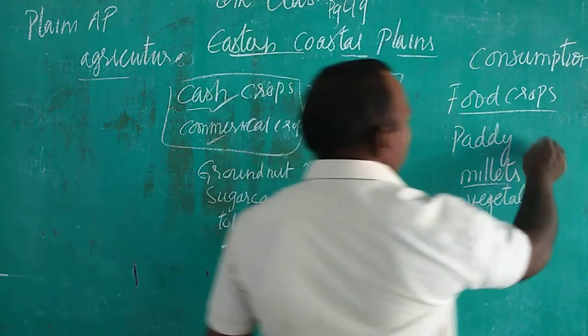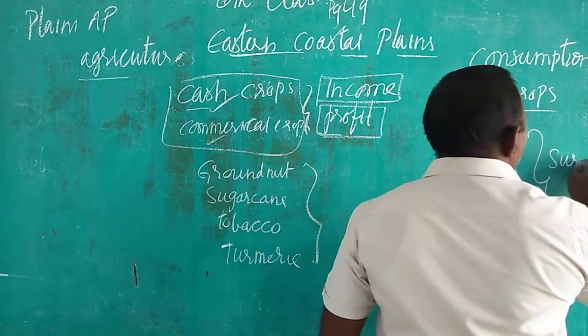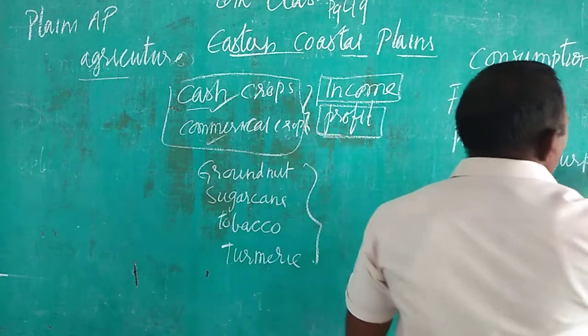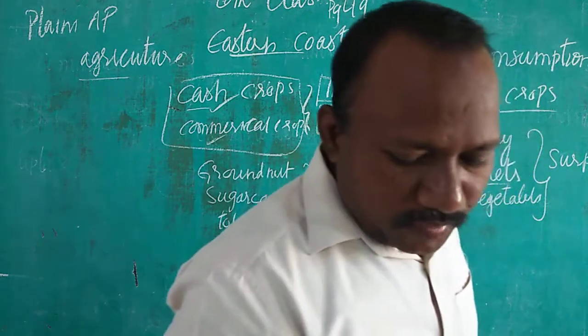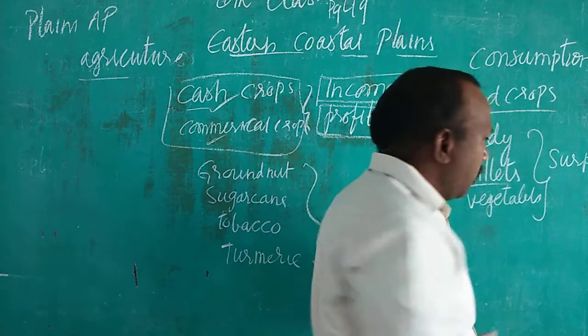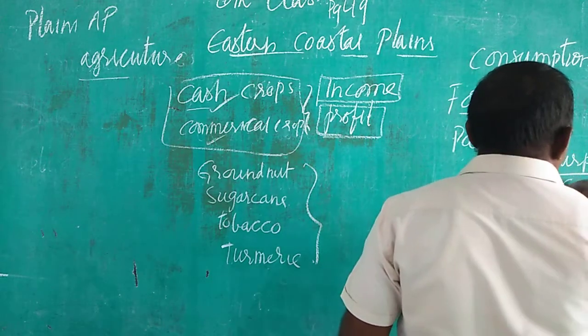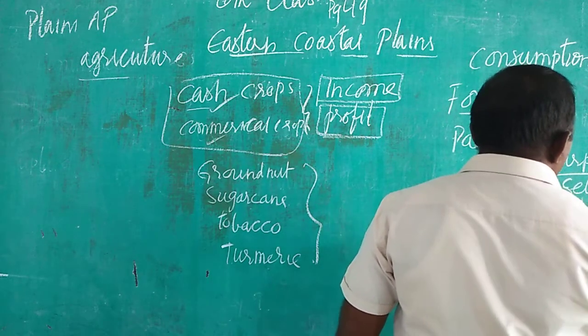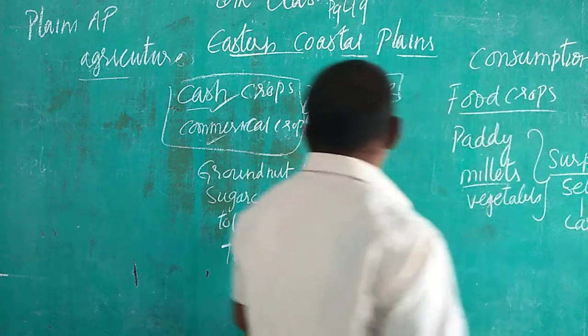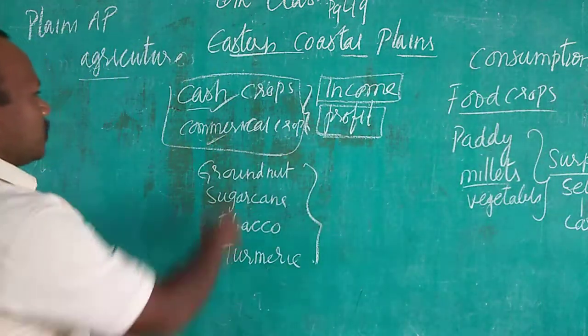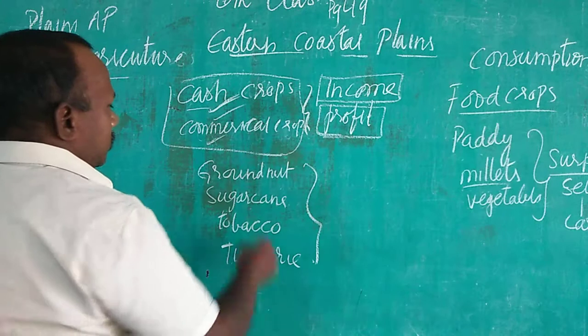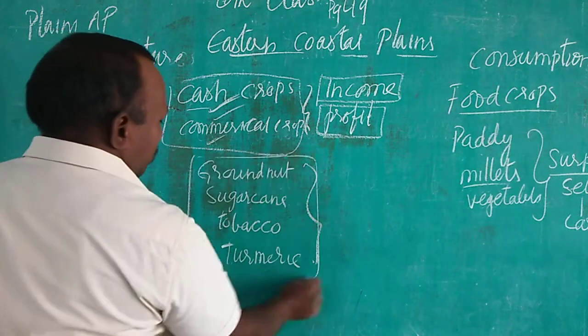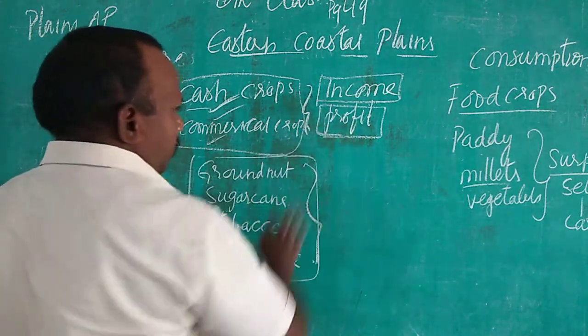వీటిని మనం తిన్న తర్వాత ఎక్కువగా మిగిలినాయి అనుకోండి, surplus means more. If they are more, we can also sell them and get the cash. These are also commercial crops and cash crops. If you sell them, you get income and profit.